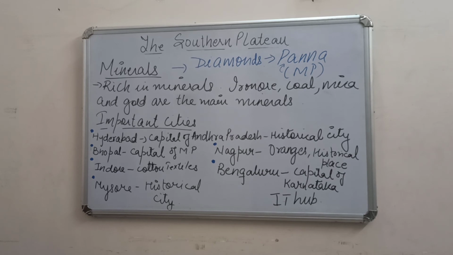As soon as the name Indore comes, the Queen, we have one TV serial also based on that. Indore is famous for cotton textiles, and you can find lots of cotton there. Bangalore is the capital of Karnataka, and it is also famous as an IT hub.